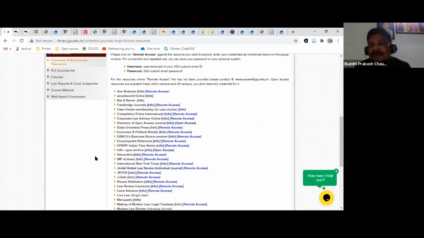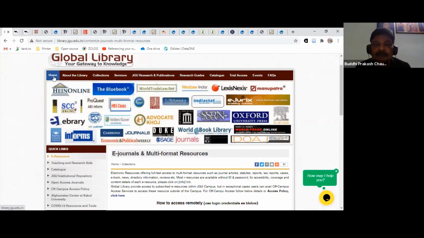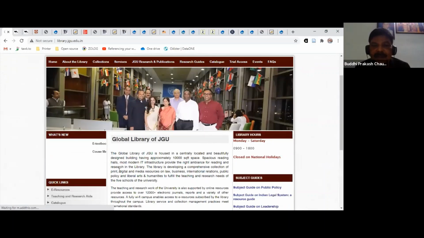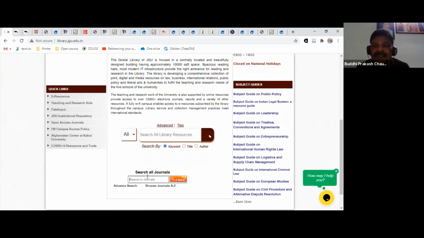There is a resource discovery tool that Ritu talked about in the beginning. If you go back to the home page of the library, you will find these two search windows here. These are two different search windows because they have been developed by two different publishers and vendors, but we are accessing both of them together. That's why both are available.